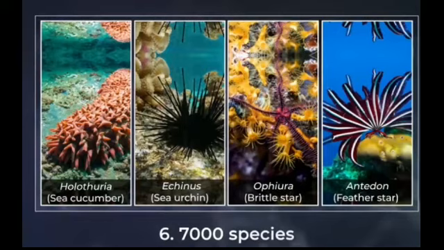There are about 7,000 species of this phylum available. They have a skeleton made up of calcareous spines or ossicles. These animals have a good ability of regeneration. These animals are mostly unisexual. Examples: starfish, sea urchin, brittle star, sea cucumber, etc.